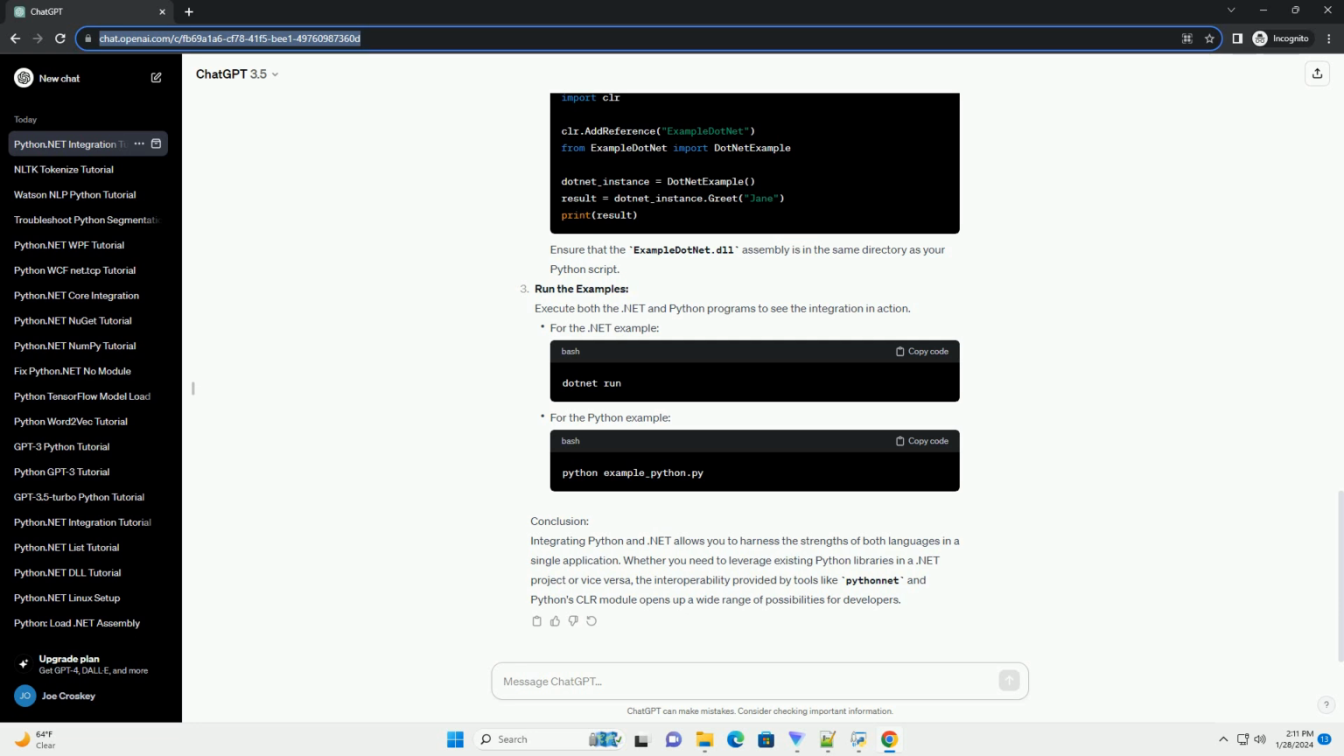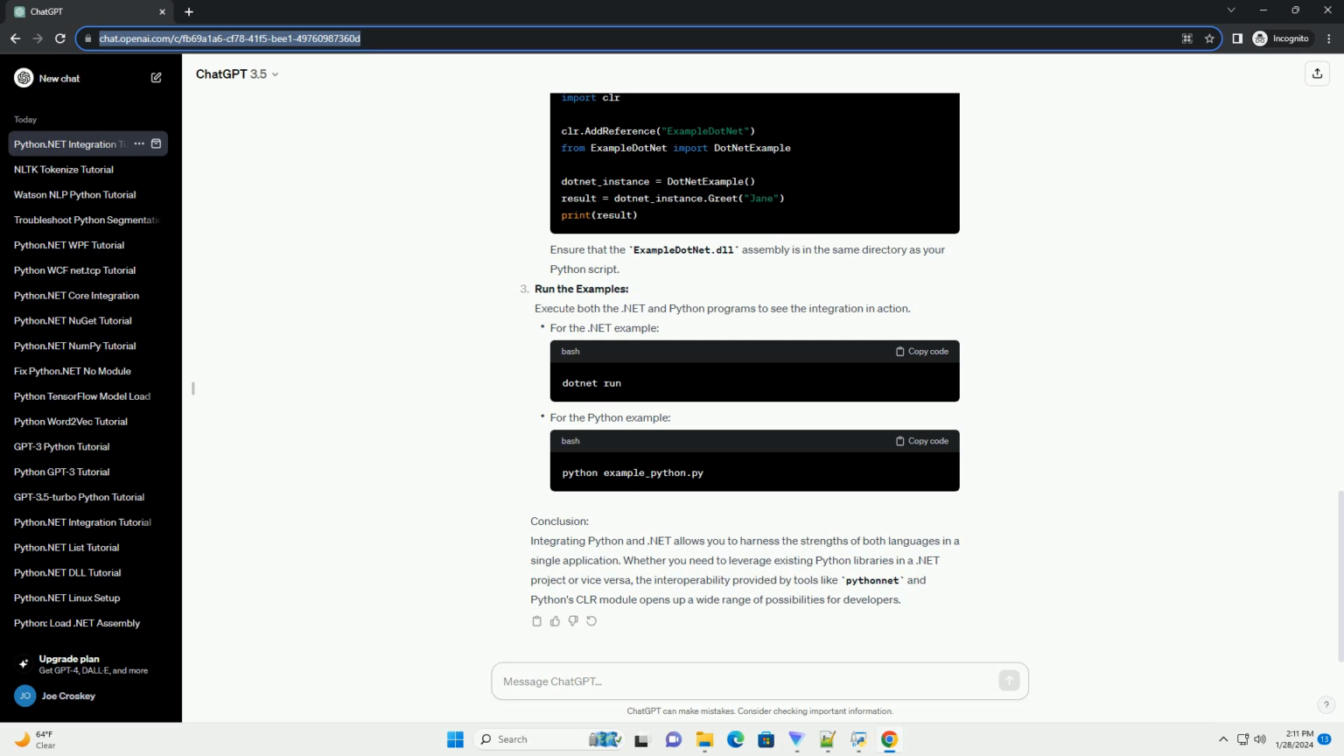Calling .NET from Python using Python CLR module. Basic usage. Python CLR module allows you to interact with .NET assemblies. For this example, let's create a simple .NET class library in C#, example.net.dll. Compile the class library. Python integration. Now, let's create a Python script that calls the .NET class. Ensure that the example.net.dll assembly is in the same directory as your Python script.